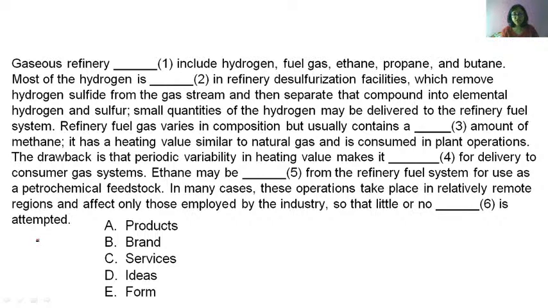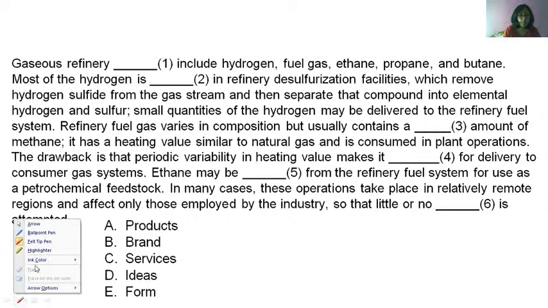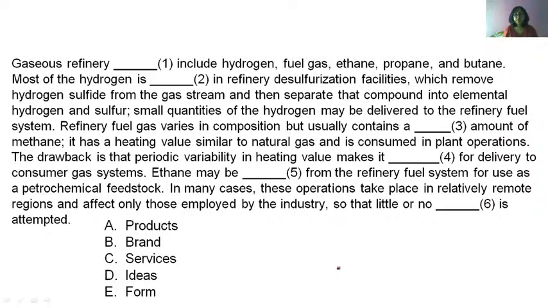So this is the first question. This is a closed test. So please try solving this. I want answers from you. Solve the first one. Solve the first blank. Blank one. Gaseous refinery dash include hydrogen, fuel gas, ethane, propane and butane.